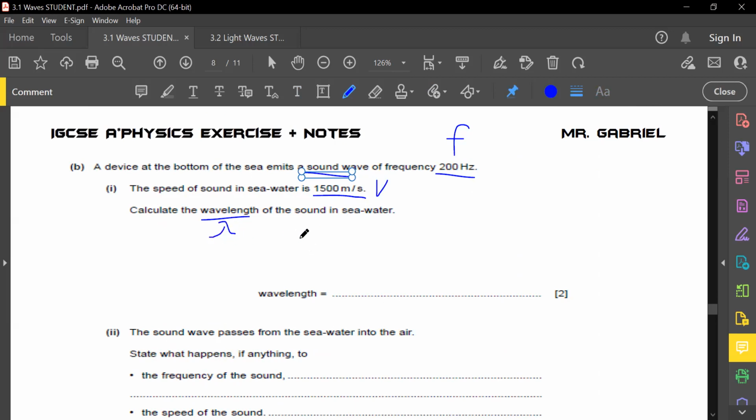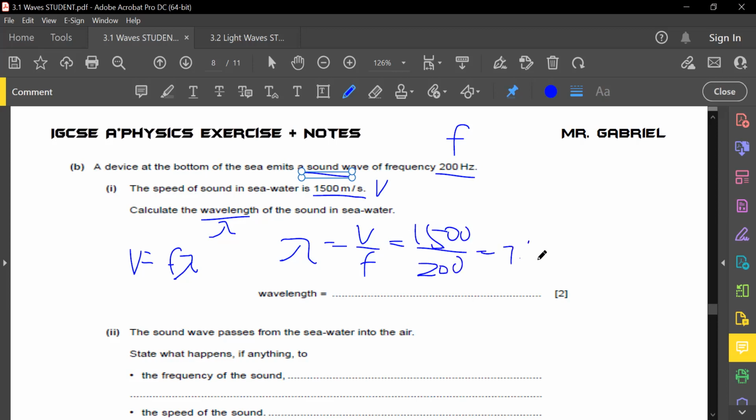Of course, if we see this kind of information, what's the formula again? Okay, good. V equals F lambda. If it's lambda, then it's V over F. Right, the basic formula is this one. So from here, it's just a matter of substituting the numbers in: 1500 divided by 200, which is definitely going to give you 7.5. What's the units, Rachel? Meters. Very good. Guys, you must always write your units in your exam.